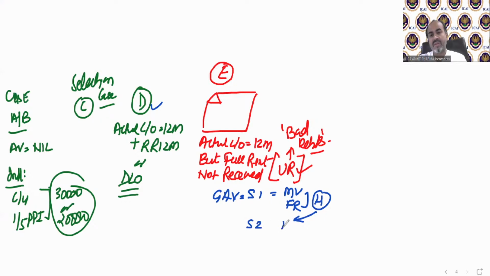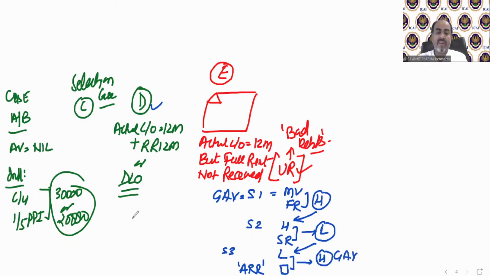This higher value needs to be compared with standard rent, and whichever is lower will be called your expected rent. Only the third step is going to be changed. Only a single change. This lower value now needs to be compared, and you can see there is no change, because I will write actual rent received. This value is going to be over here. Actual rent received. And whichever is higher is gross annual value.